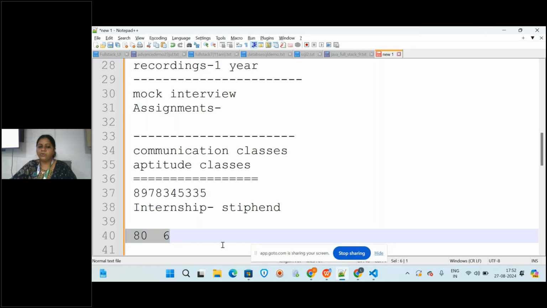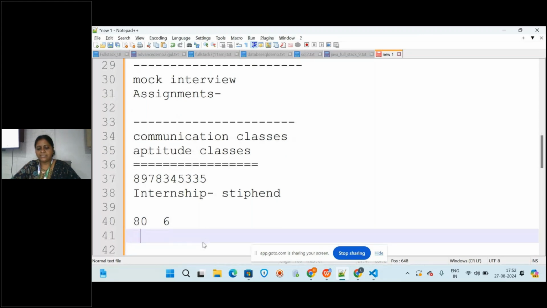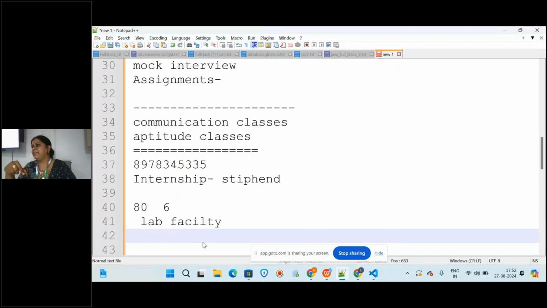And also we have a lab facility on the third floor. Along with the sessions conducted here, everyone has to come and do the lab. From morning 9 to evening 6, we have the lab facility. You can come and practice at your comfortable time. There will be mentors along with me.